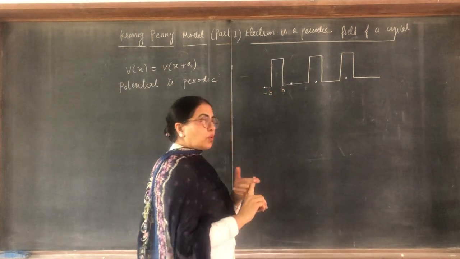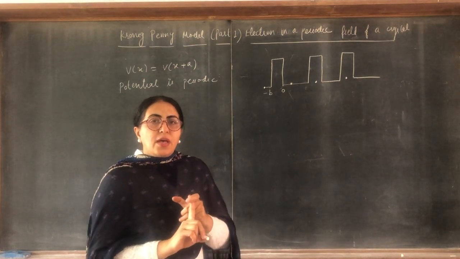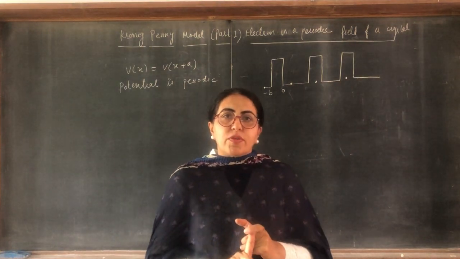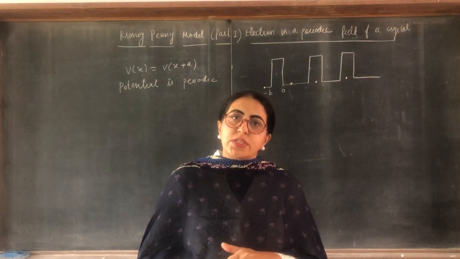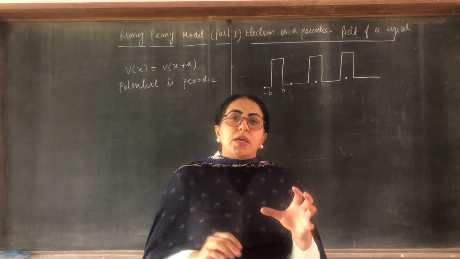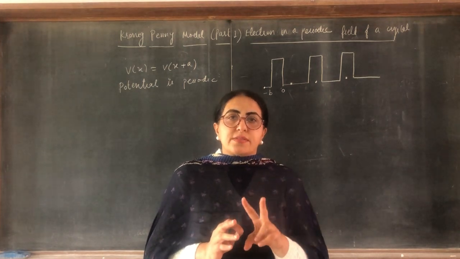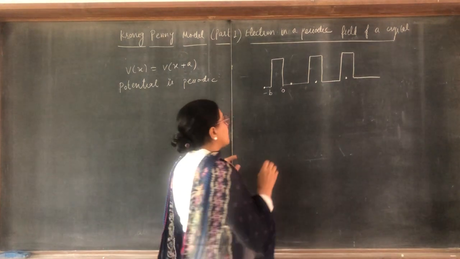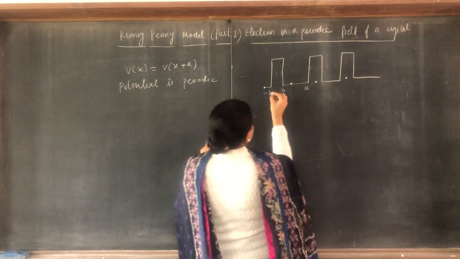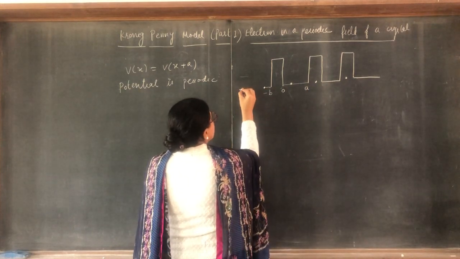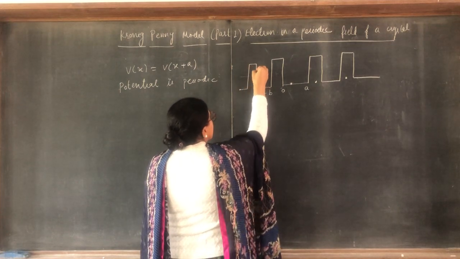He took two regions to solve the Schrödinger wave equation. The wave function is obtained by solving the Schrödinger wave equation, and he took two regions for that. Similarly on this side, like this.